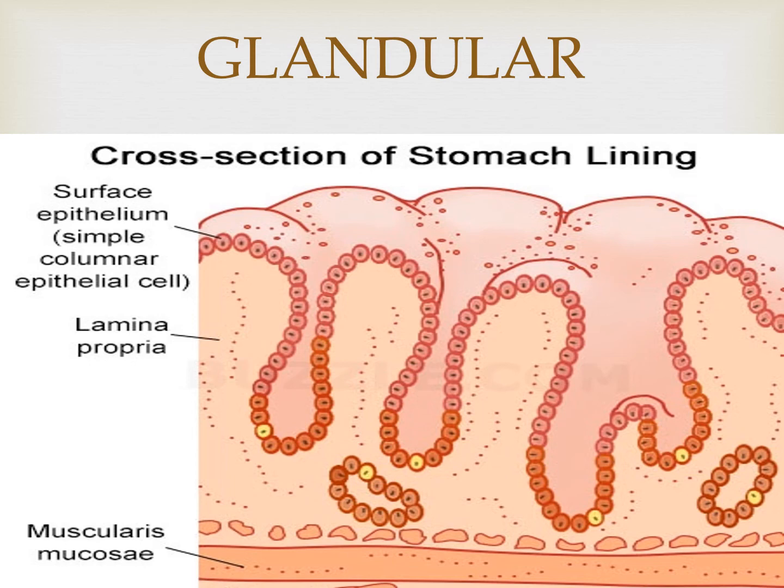Epithelial cells are modified to form specialized gland cells, which secrete chemical substances at the epithelial surface. It is present in the gastric glands, pancreatic tubules and intestinal glands.